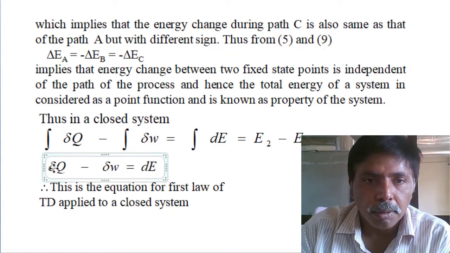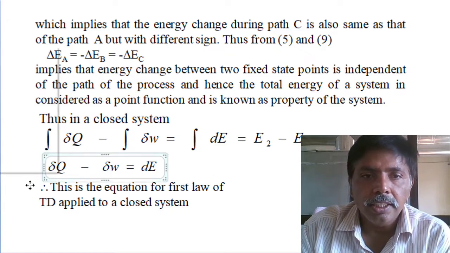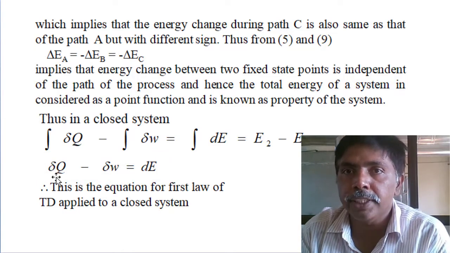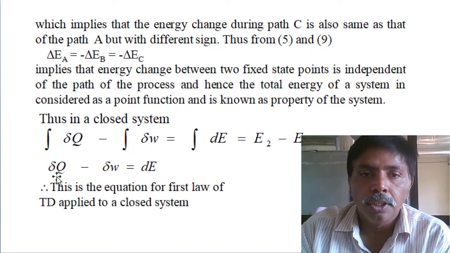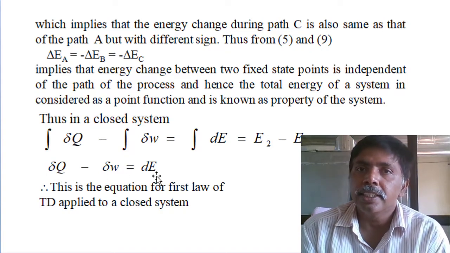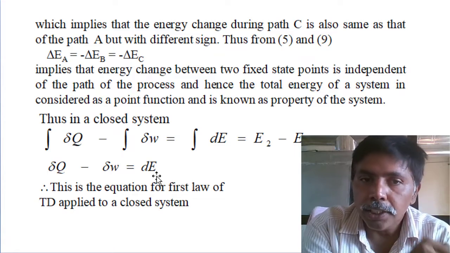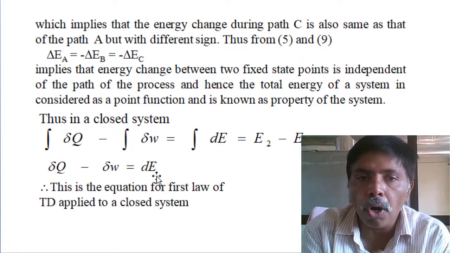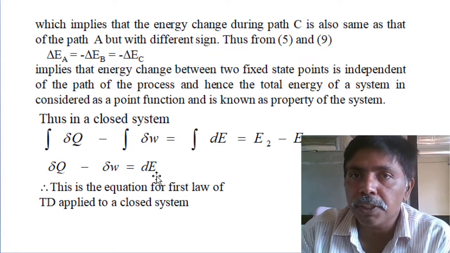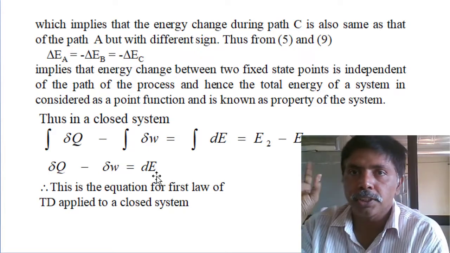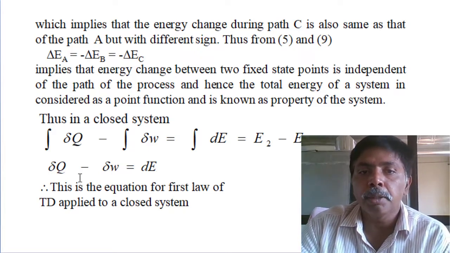I already mentioned, path function means inexact differential, dou. We are using a small quantum, that means addition of the heat: dou Q minus dou W equals change in energy, dE. You can write the change in energy directly as dE, but you can't write dQ and dW, because these two are path functions, not point functions. So the final equation of the first law of thermodynamics for a closed system undergoing an individual process: the heat supply minus work done equals change in energy.